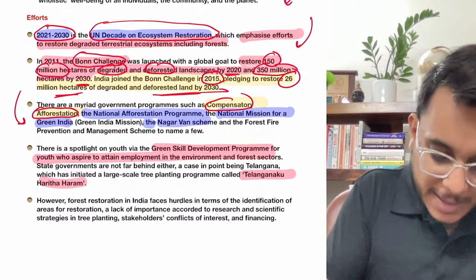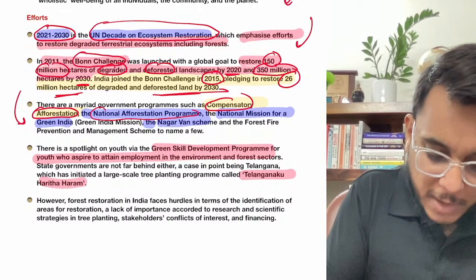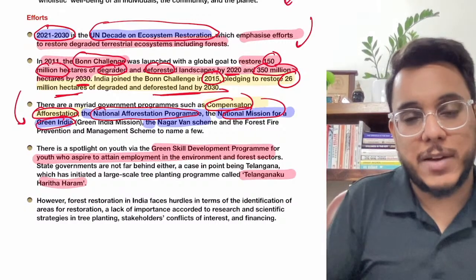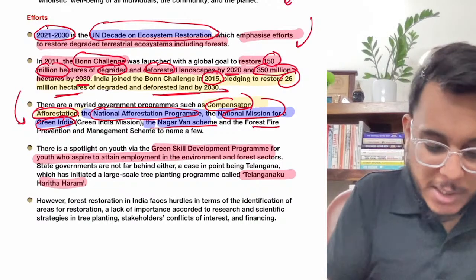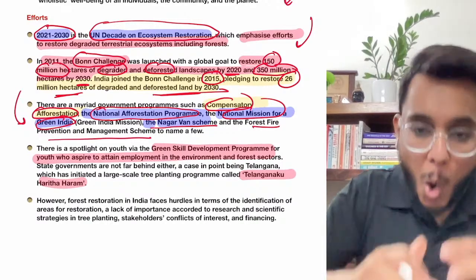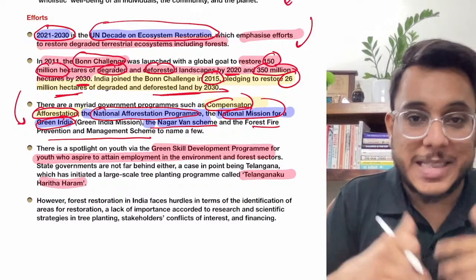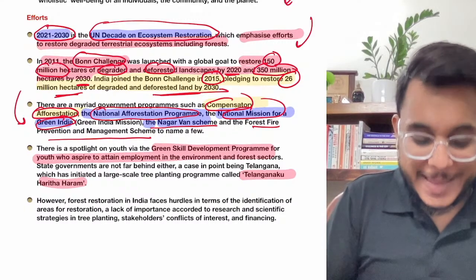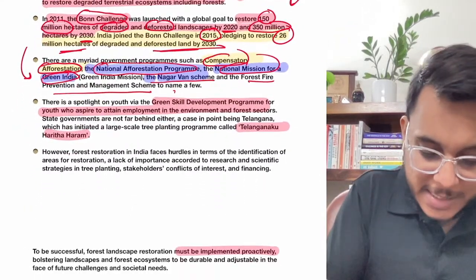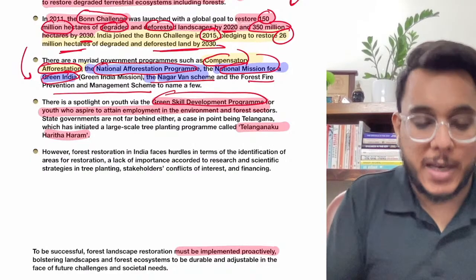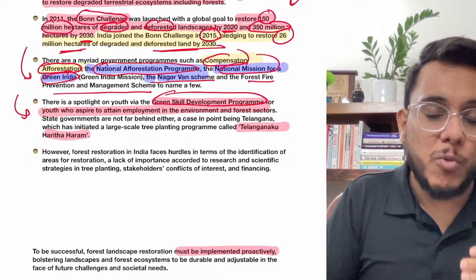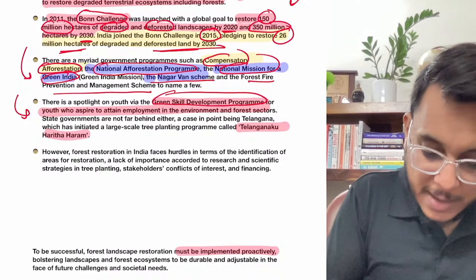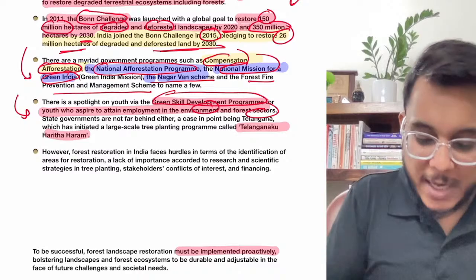After that, the National Afforestation Program, which the government is running. The National Mission for Green India, or Green India Mission, the government is running. Then the Nagar Van scheme, okay, and the forest fire prevention and management scheme. All these particular schemes aim to conserve our forest. Fine. Then moreover, the government is also running the Green Skill Development Program. What is this Green Skill Development Program? Here the youth who want to make their career in the forest sector and the environment sector will be trained.